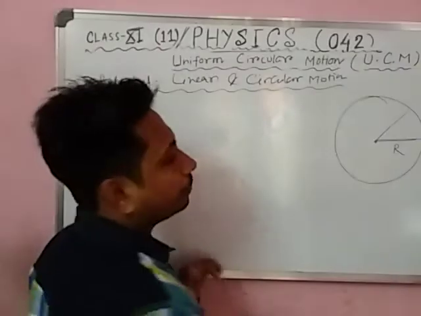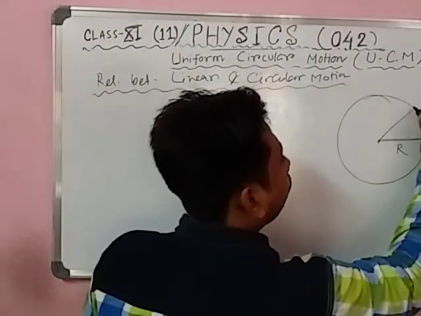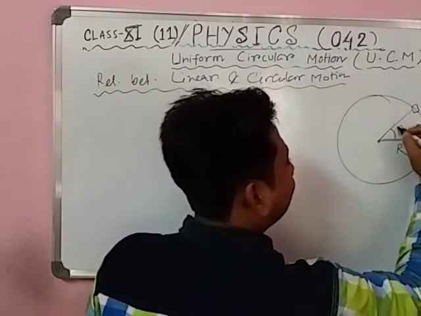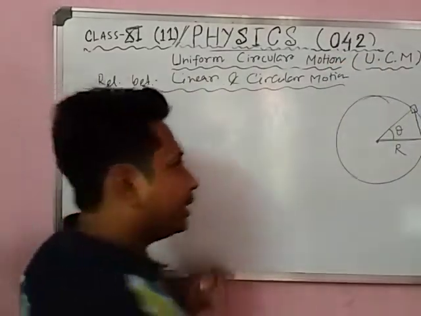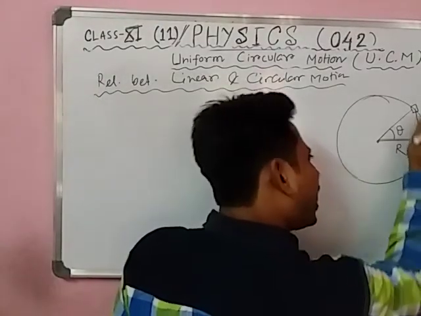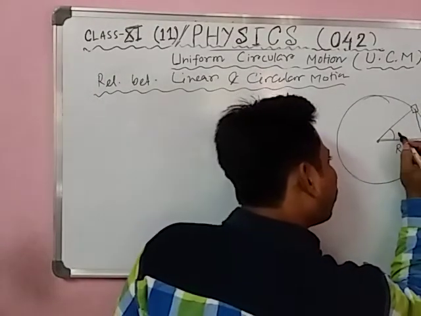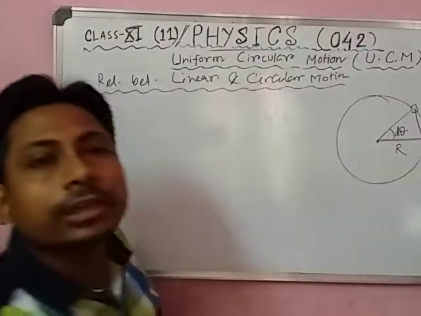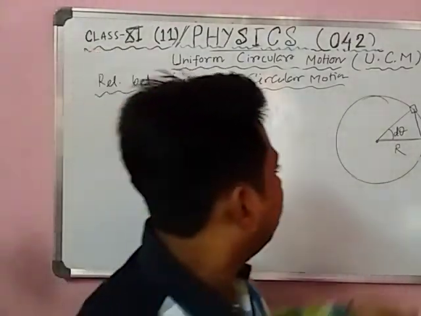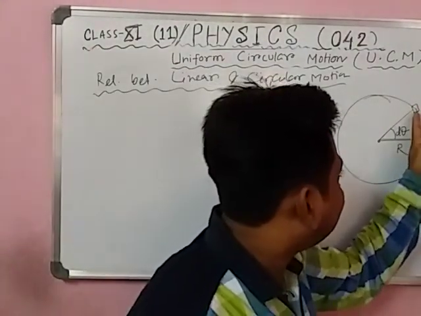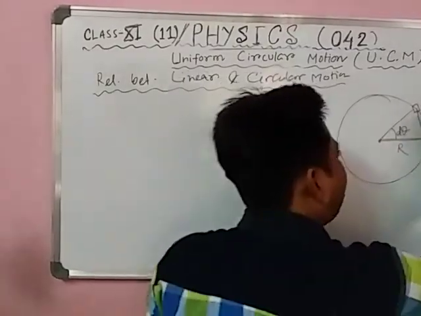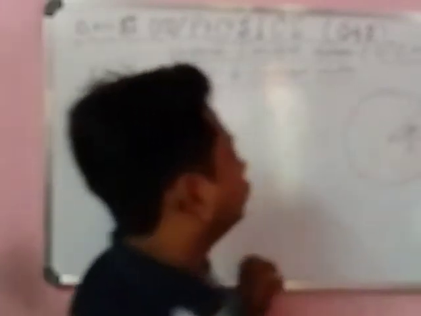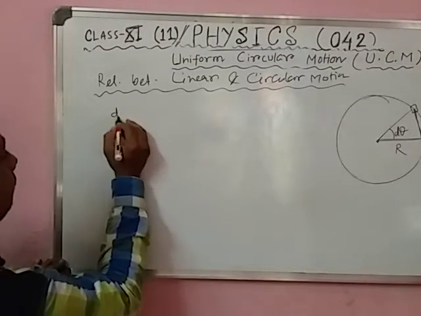Suppose the body is moving from this position to that position through an angle theta. This is the arc, you know that, students. Suppose the body moves a very small distance, so we can write d theta, making a small angle d theta, and this is called the arc ds.